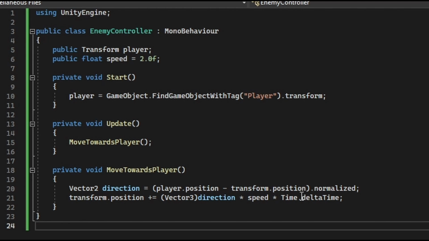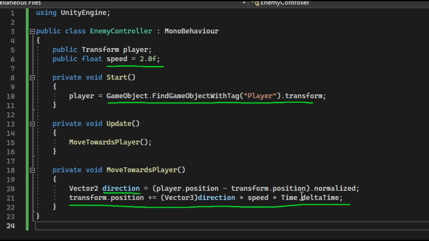Enemy movement was surprisingly easy. The enemies have a speed just like the player. They find the player's location, create a vector to determine a direction, and then they move towards that location.